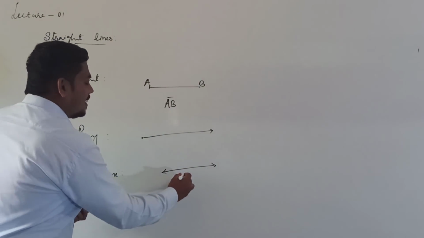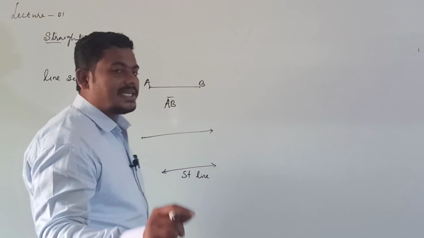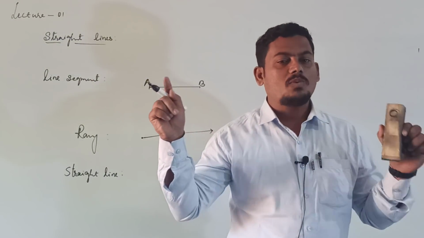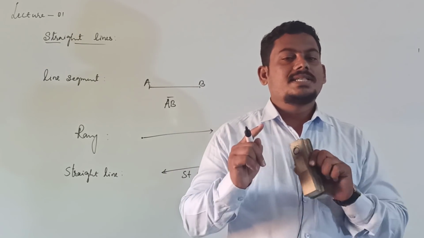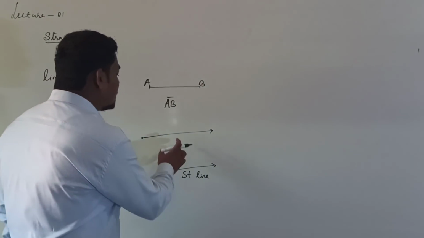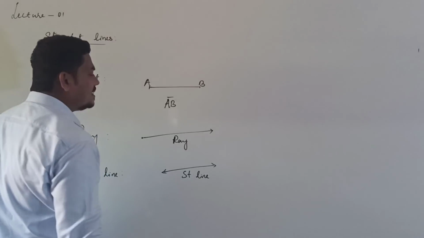This is a straight line. Straight line means extension of line segment on both the sides in fixed direction is called straight line. Extension of line segment in one direction, it is ray.